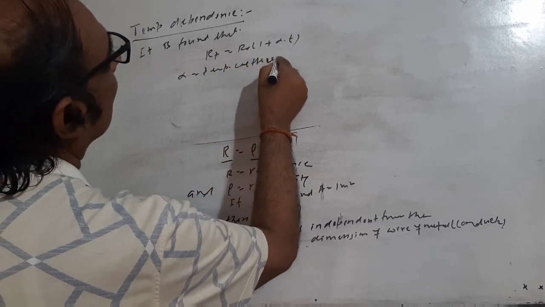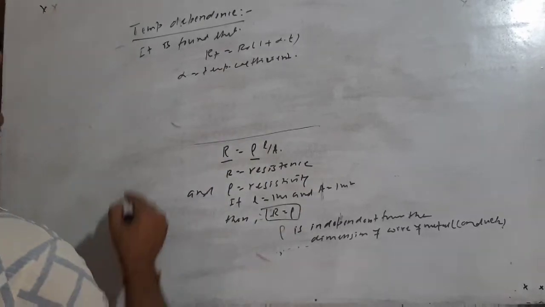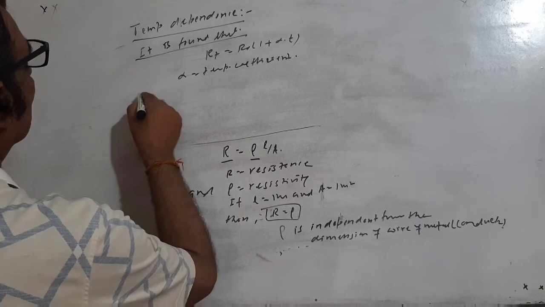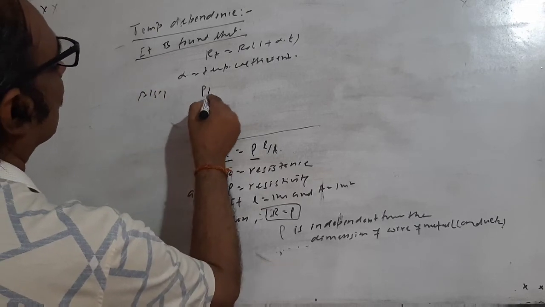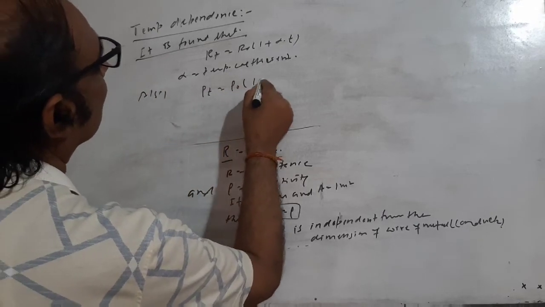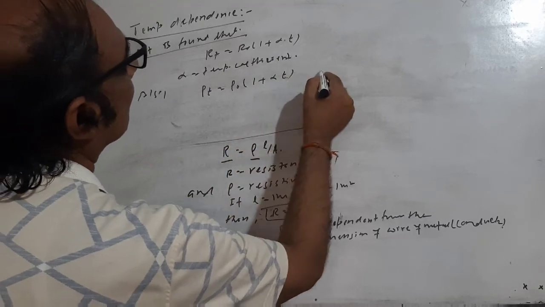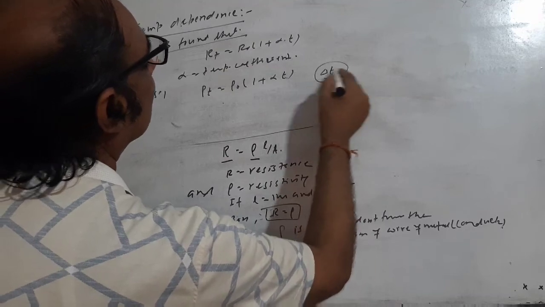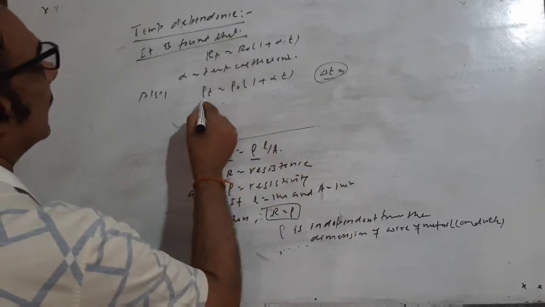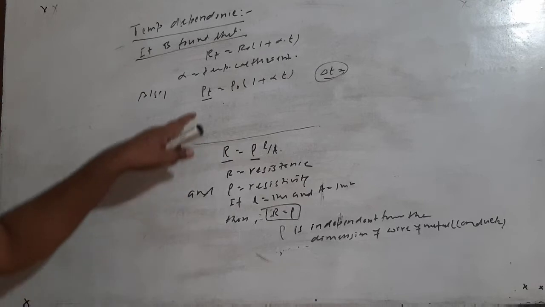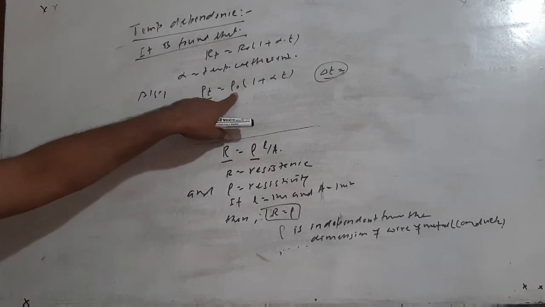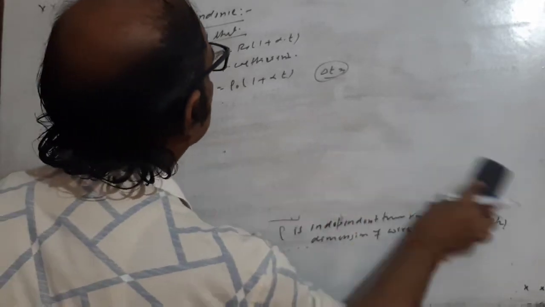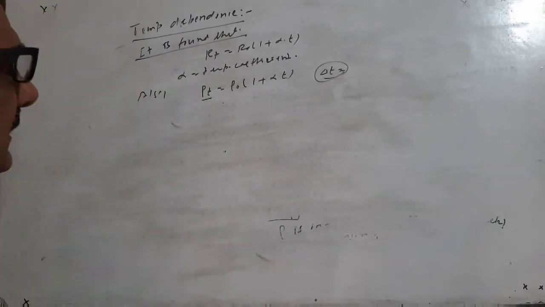A similar formula also exists for resistivity: rho_T equal to rho naught times (1 plus alpha delta T). Here rho_T is the resistivity at T degrees Celsius and rho naught is the resistivity at 0 degrees Celsius. If temperature increases, resistivity increases.